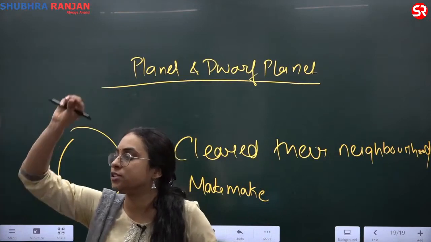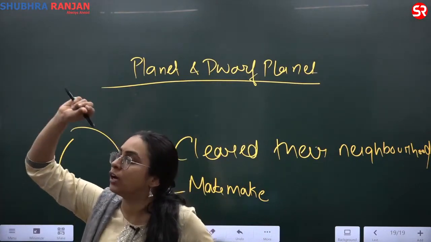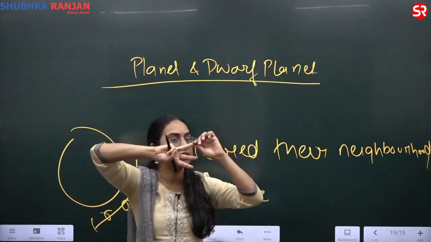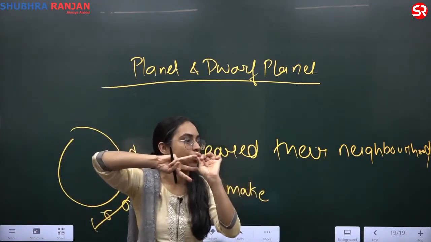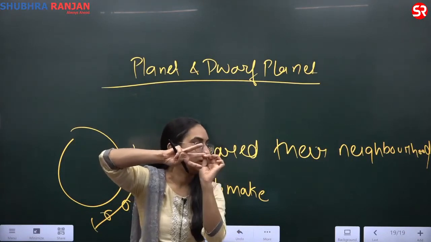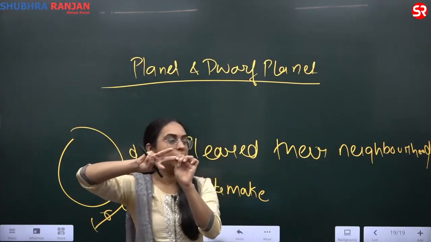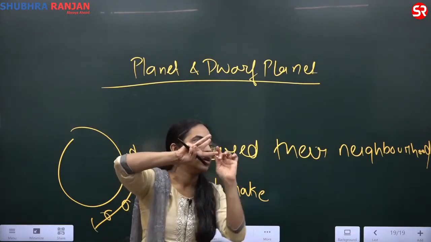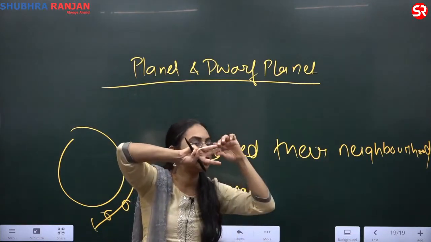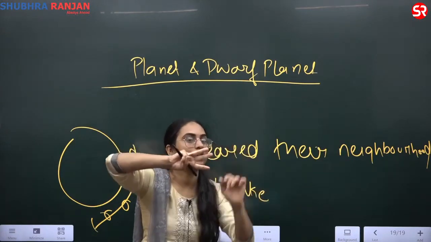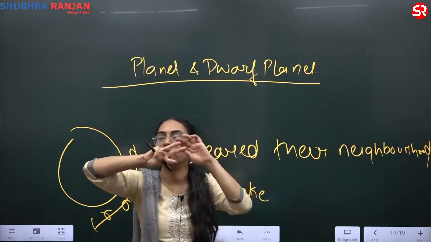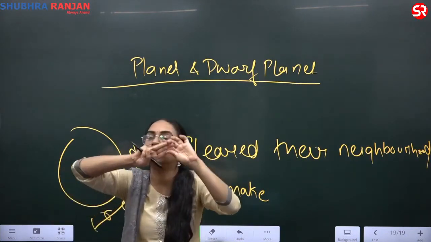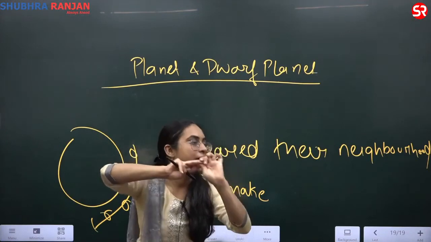What is the difference between asteroid and dwarf planet? We have written three criteria. First is massive enough to become a spherical body. The second one, it must orbit the sun. The third one, it should have cleared the neighborhood. Ceres has not cleared the neighborhood, but meets the first two criteria. Pluto has not cleared the neighborhood, but meets the first two criteria. So when you meet the first two criteria, we call it a dwarf planet. If you meet the third criterion, we will call it a planet.